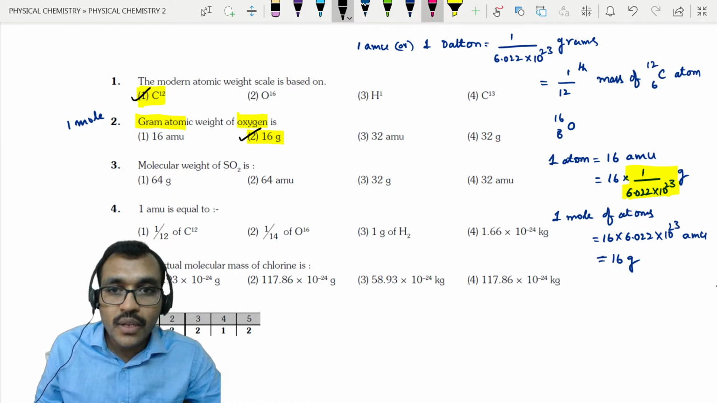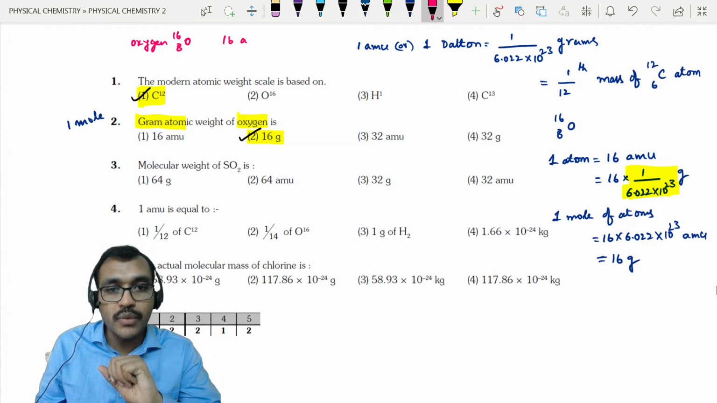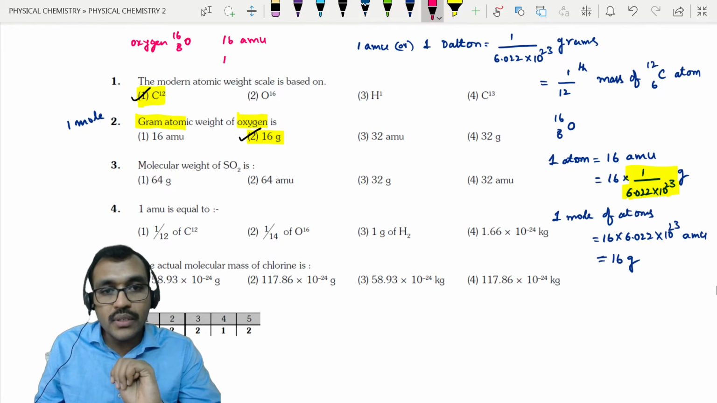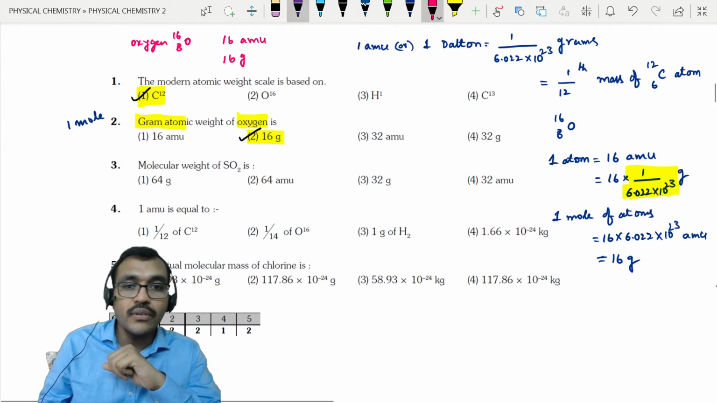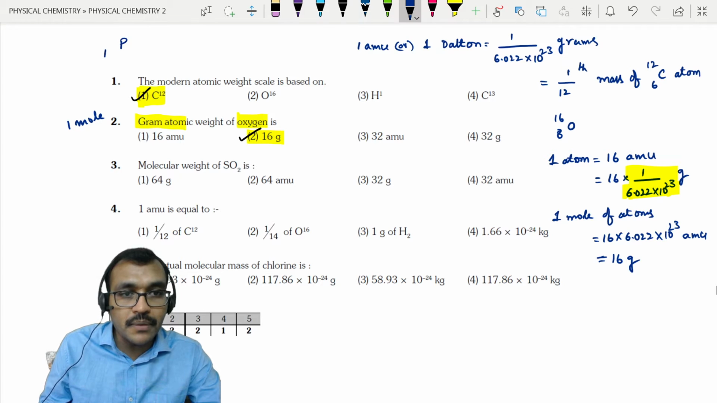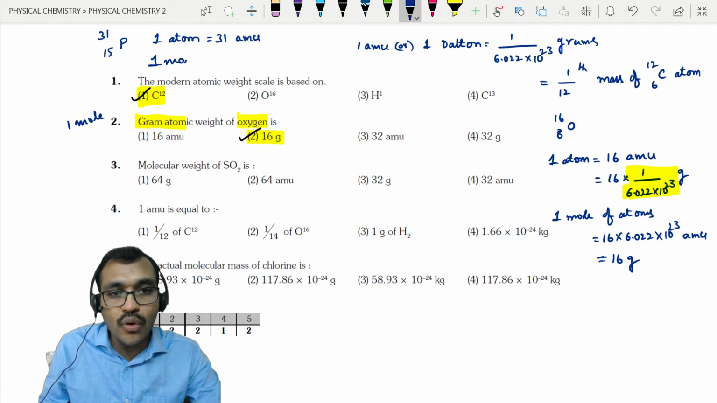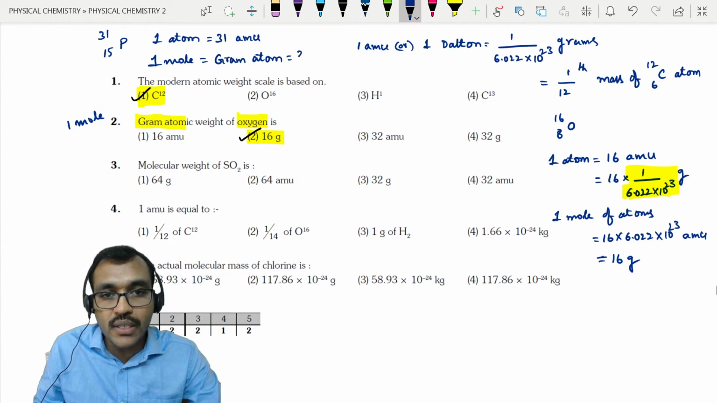For example, if you take oxygen, O-16, one atom is 16 AMU. 1 gram atom is equal to 16 grams, or 1 mole of atoms is equal to 16 grams. Similarly, if you take phosphorus P-31, one atom of phosphorus weighs 31 AMU. 1 mole of phosphorus atoms, which is also called gram atomic weight, is 31 grams.